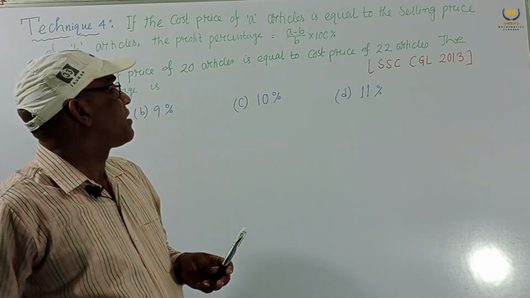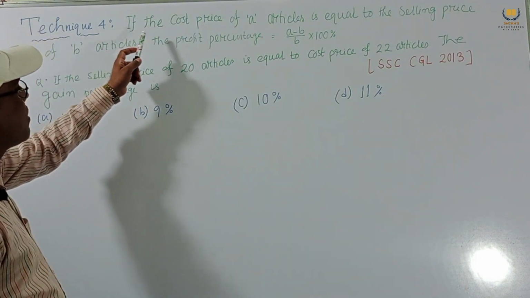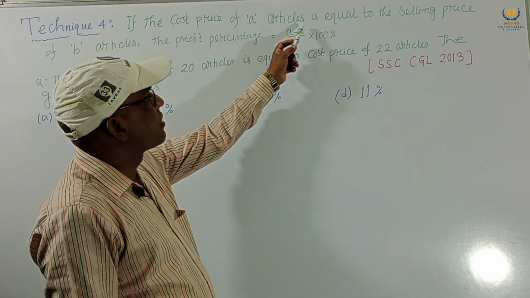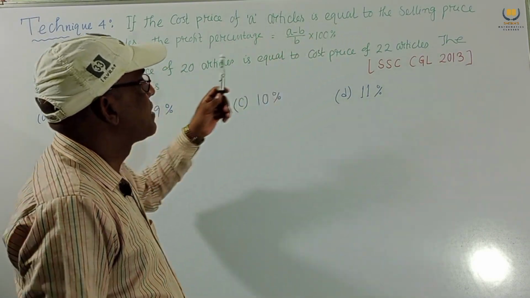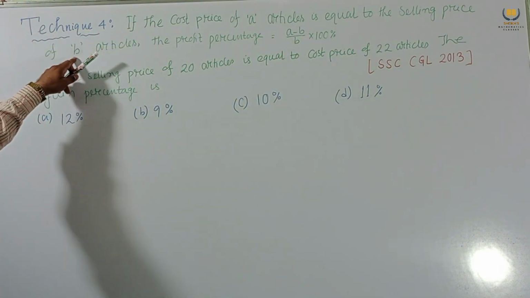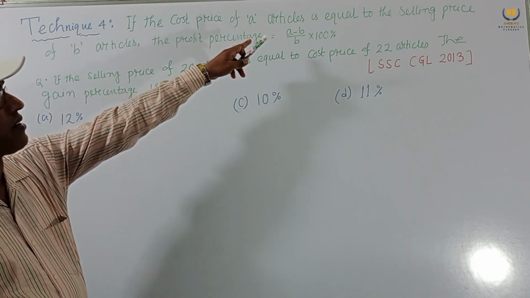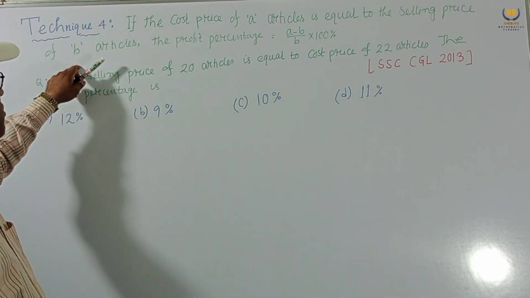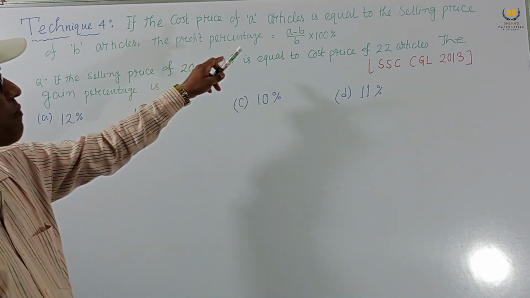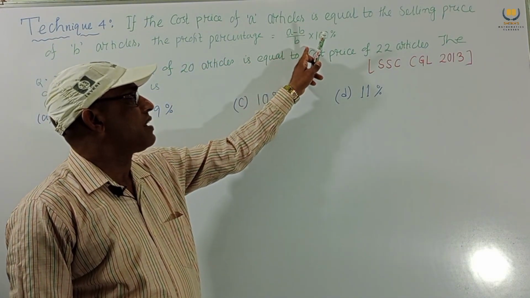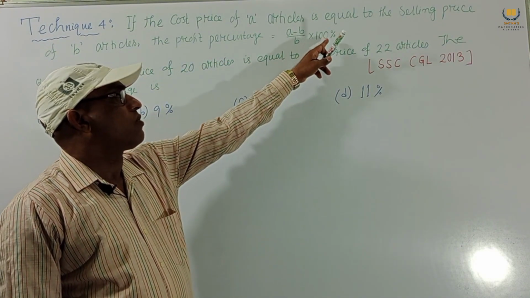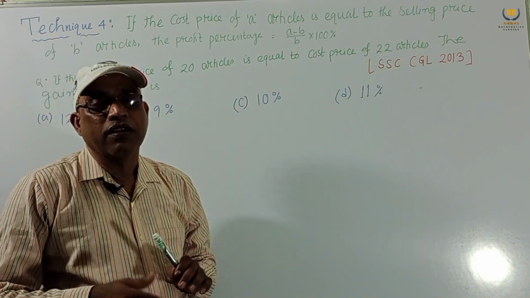So the technique number 4: if the cost price of A articles is equal to the selling price of B articles, then profit percent is equal to (A minus B) by B into 100%. This is the formula.